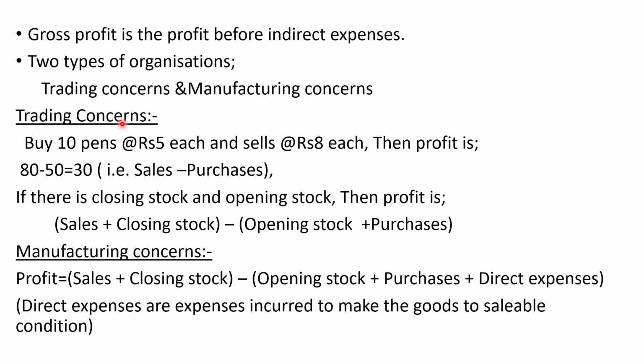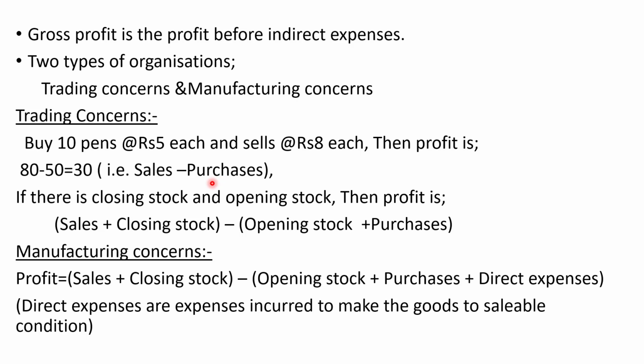So, in case of trading concerns, we can calculate gross profit with an example. You see, they are buying 10 pens at the rate of 5 rupees each. That is, the cost of a pen is 5 rupees. Then each pen is sold at a value of 8 rupees each. Then the selling price is 80 rupees. That is 8 into 10, that is 80. Then buying price or purchase price is 5 into 10, that is equal to 50. So their profit is 30. That is sales minus purchases.